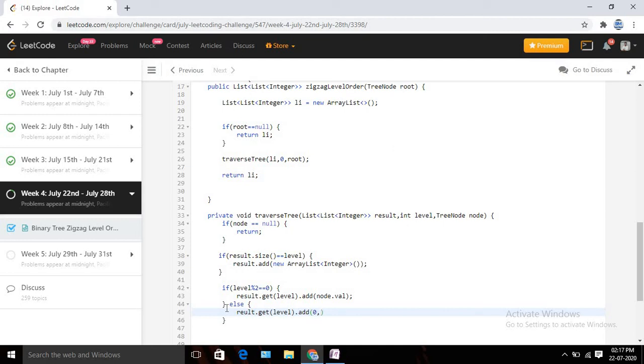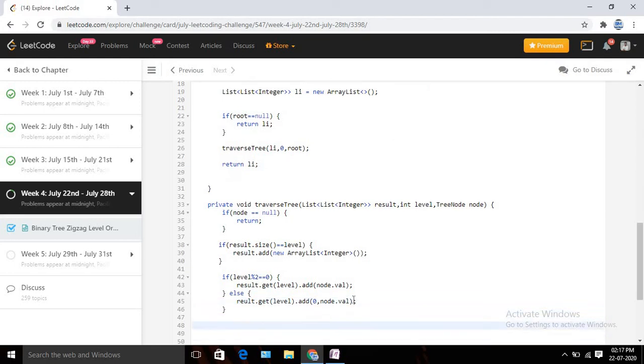So I am going to insert in the 0 label. Whatever is in the top location of the list will be shifted by 1, right? So if it is an odd number, then I am going to insert in the top or 0th location, so it should be node dot val. Basically, using this line, we are just changing the traversing direction, either left to right or right to left. Okay, and I think we are almost done.